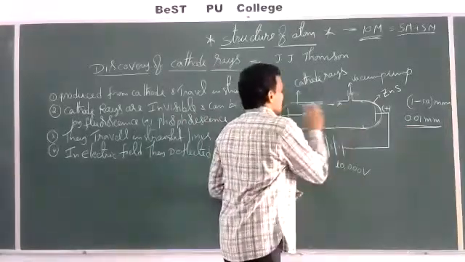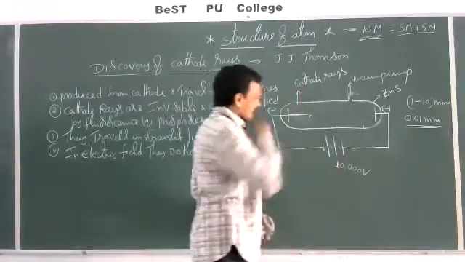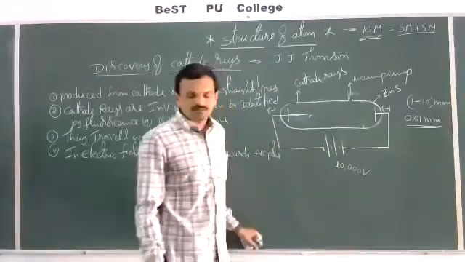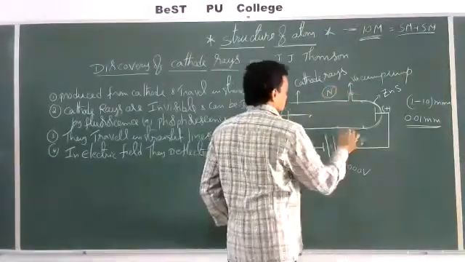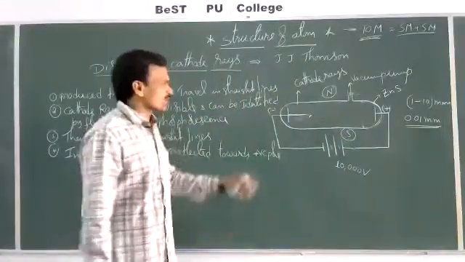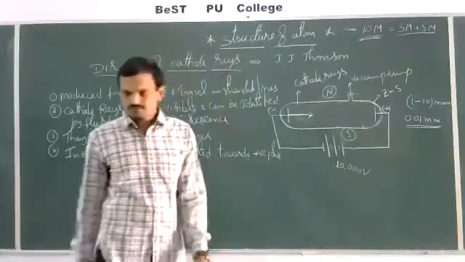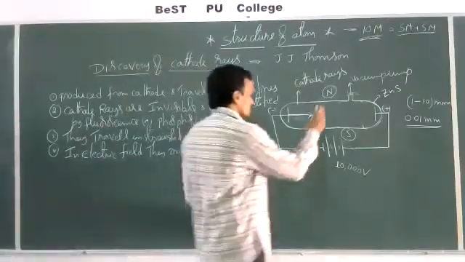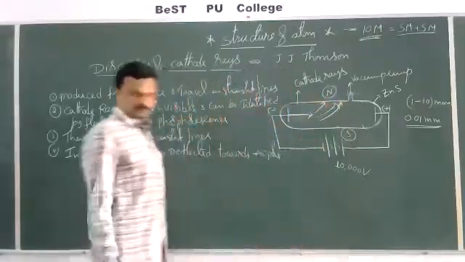Now they studied the nature of these cathode rays in the presence of a magnetic field. They placed a magnet, north pole and south pole, perpendicular to the path of the cathode rays. Then they noticed that in the presence of a magnetic field also they are deflected.